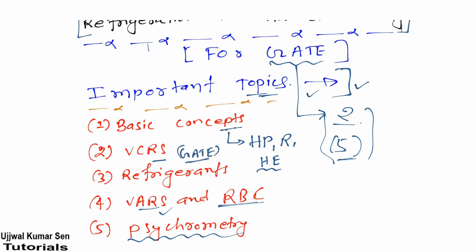You must go through these lessons. Refrigerants are also important. They may ask an objective type question from the reverse Brayton cycle, even from VARS. Psychrometry is also important, so you need to cover all these topics.